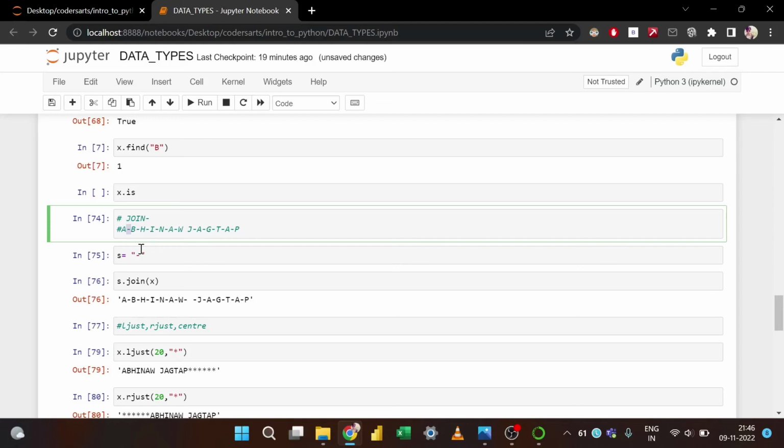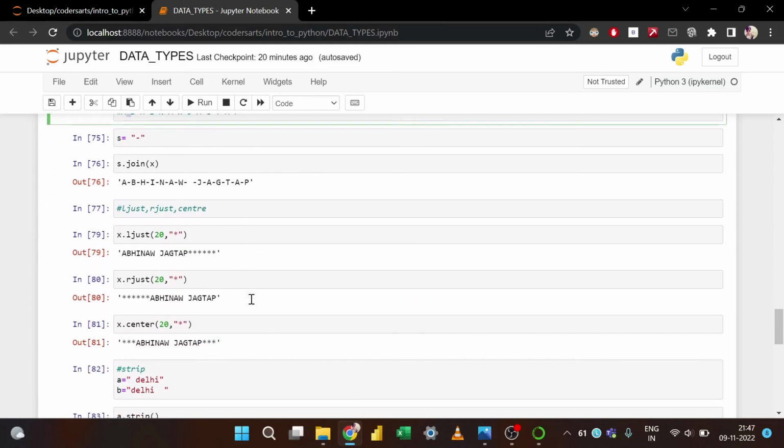So what I'll do, I'll just define another string as dash, and I'll just say s join x. That means it will include s inside each element of x. So it has included this particular dash inside each element of my name.